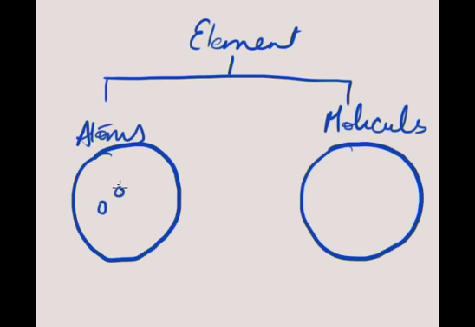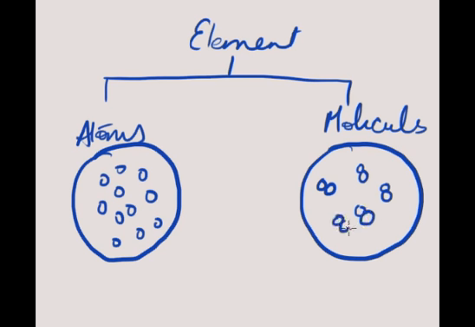Atoms means small, same-size, same kind of atoms forming an element. Or this can be a grouping of atoms, which is a molecule. A molecule is nothing but a grouping of atoms. Point to be noted, a grouping of the same kind of atoms forms a molecule, a group of atoms called a molecule, which forms an element, right?